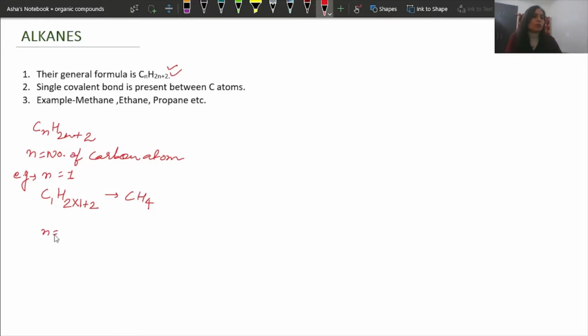If n is 2, so C2, H, 2 into 2 plus 2, so it will be C2H6. 2 twos are 4, plus 2, C2H6. So this is how we make the formula. This is called the formula, or sometimes we also call it the molecular formula.